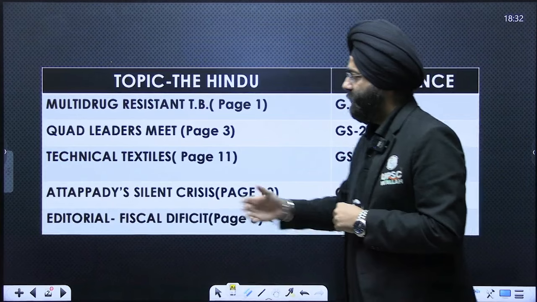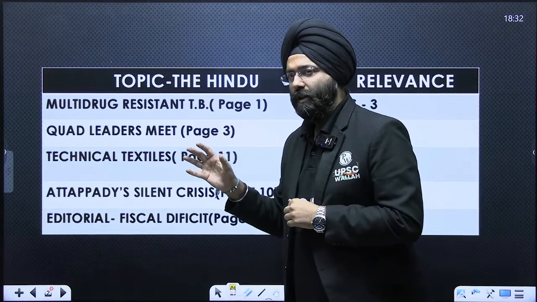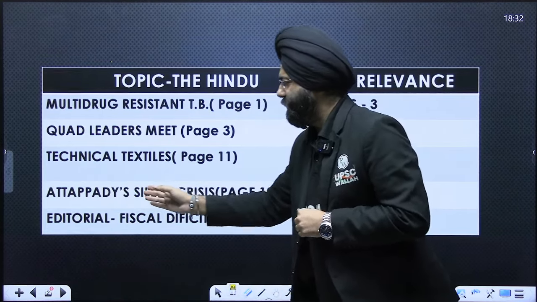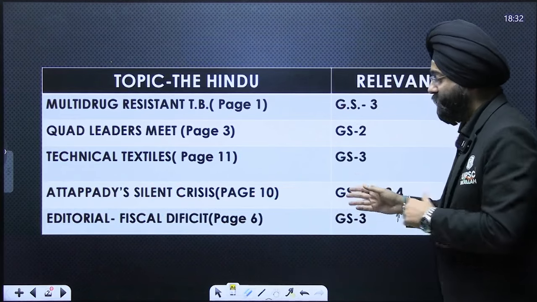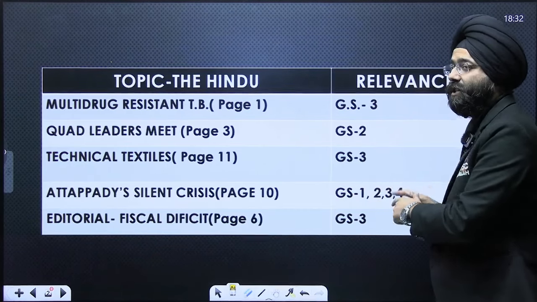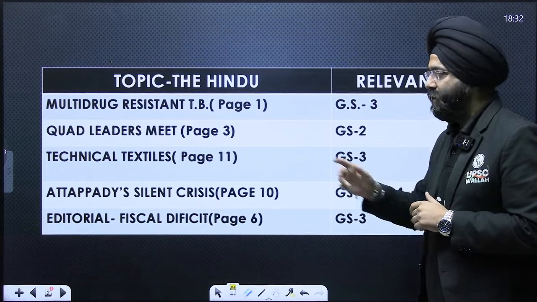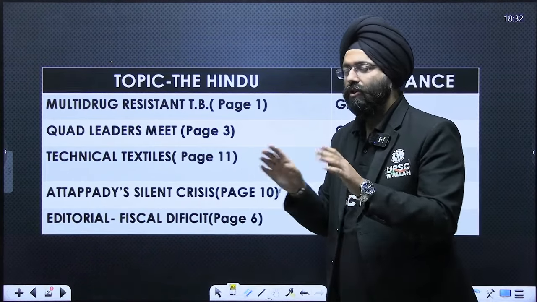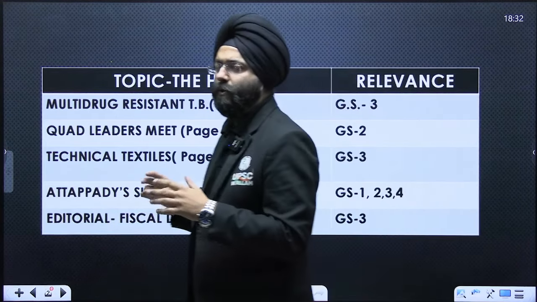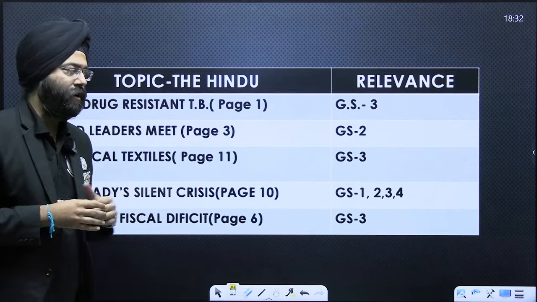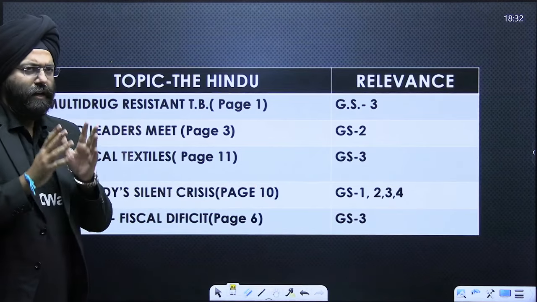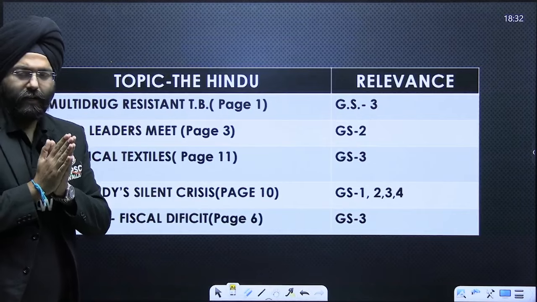Then a very important tribal study which is relevant with respect to the vulnerable sections. The Attapadi's silent crisis, page 10, which is relevant, I guess, for GS1, GS2, GS3 and GS4. The reason behind it is that this question can be asked in any general studies paper. Next, the editorial, where we are going to deal in brief with respect to the fiscal deficit article that has come in the editorial on page 6 with respect to GS3. So let's begin with each of them in detail.